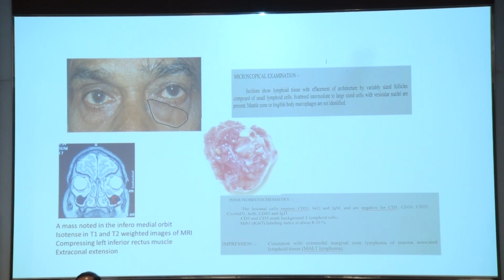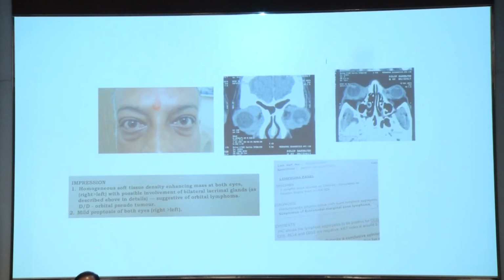And I'd like to highlight some of the cases. In this case a middle-aged man presented with inferomedial orbital swelling. On imaging there was a mass noted in the inferomedial orbit, which was iso-intense in T1 and T2 weighted images, and complete excision was possible, and histology suggested lymphoma, and the immunohistochemistry expressed CD20 positivity, and it was an EMZL type, MALT type of lymphoma.